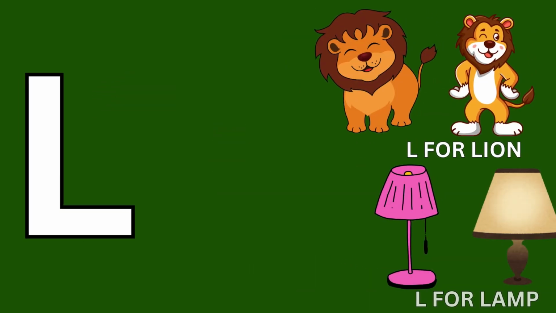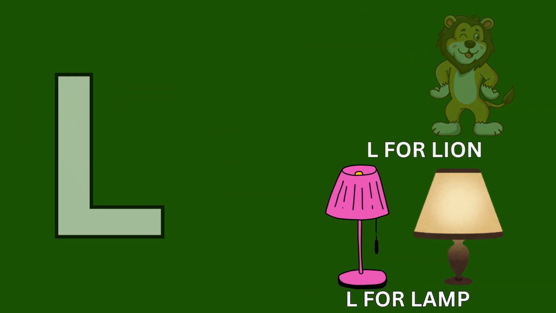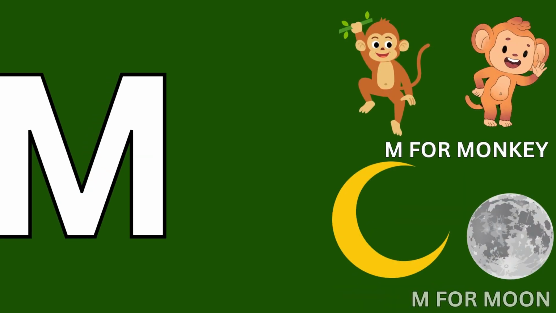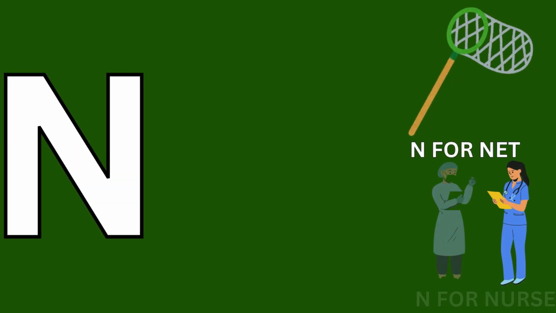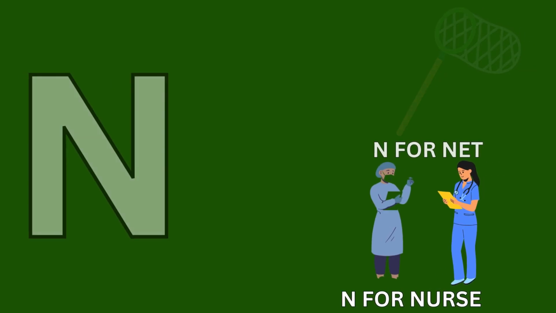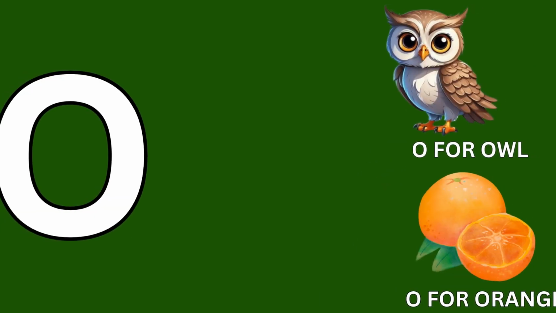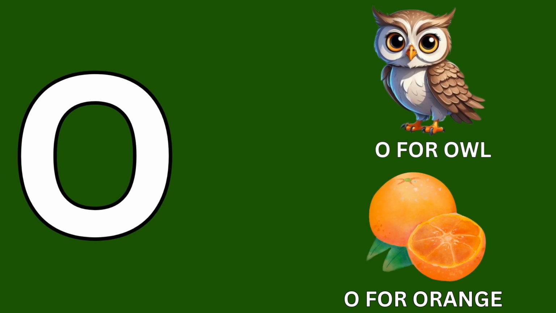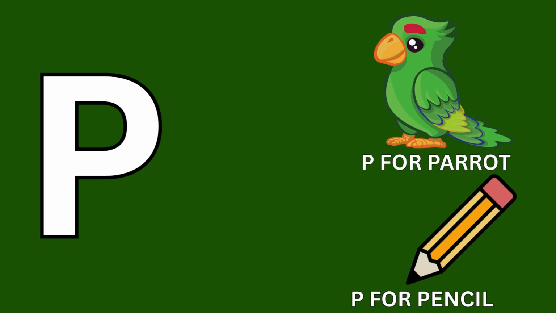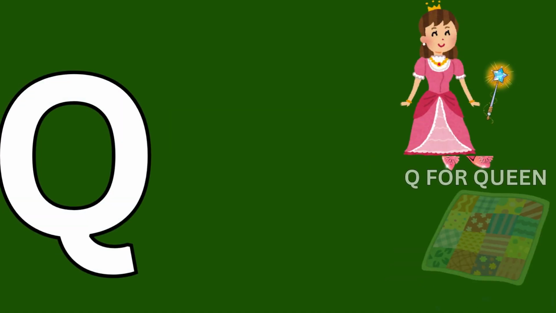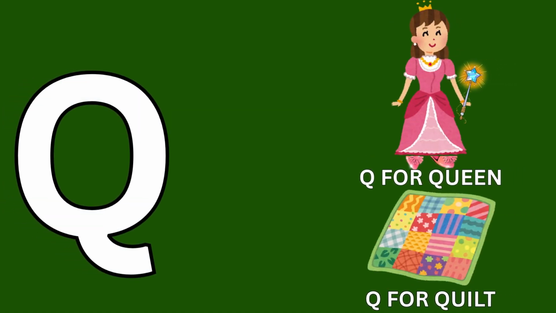L for lion. L for lamp. M for monkey. M for moon. N for net. N for nurse. O for owl. O for orange. P for parrot. P for pencil. Q for queen. Q for quilt.